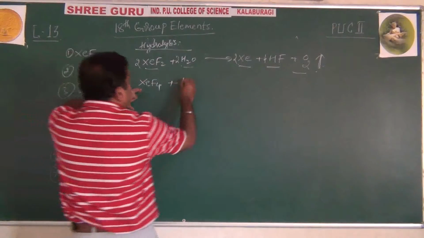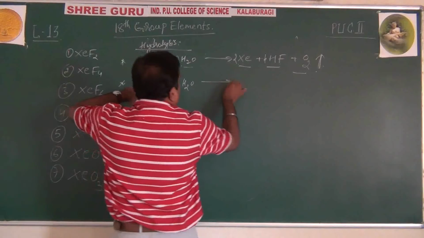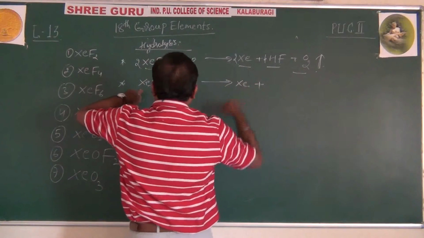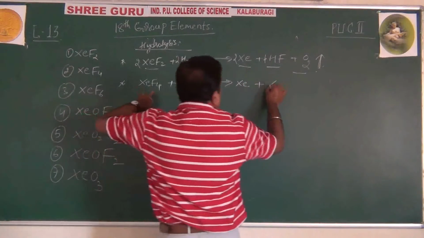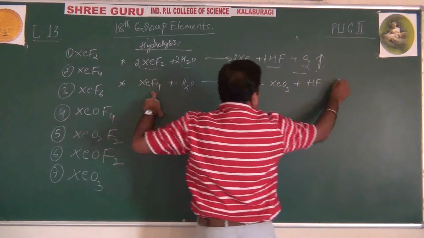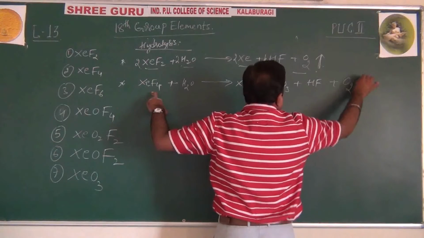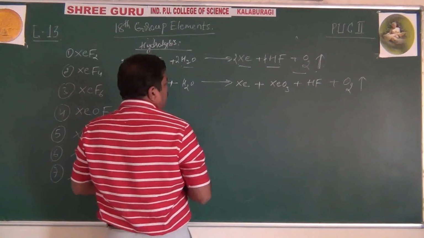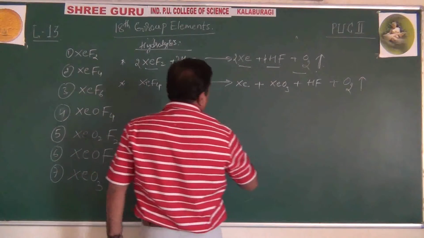Then xenon tetrafluoride, XeF4, undergoes hydrolysis to form xenon, xenon trioxide, hydrogen fluoride, as well as oxygen. Now balancing the equation.